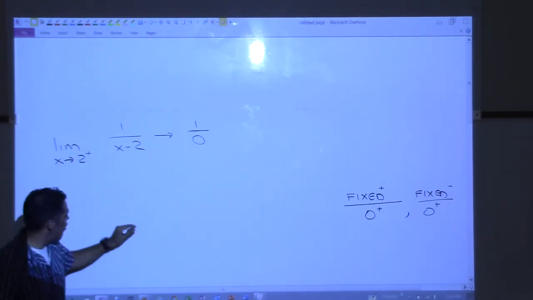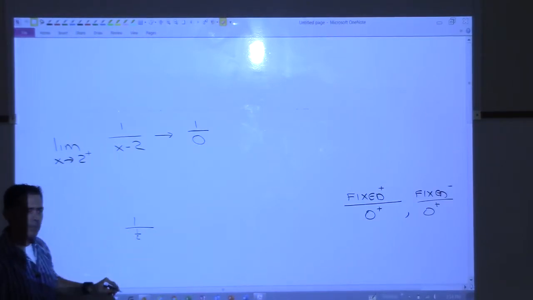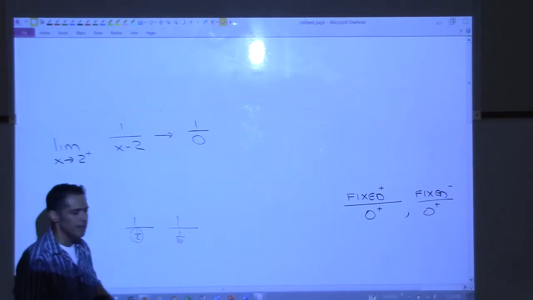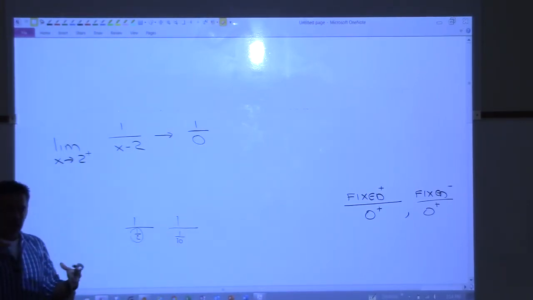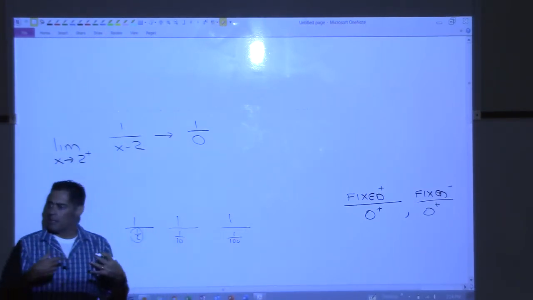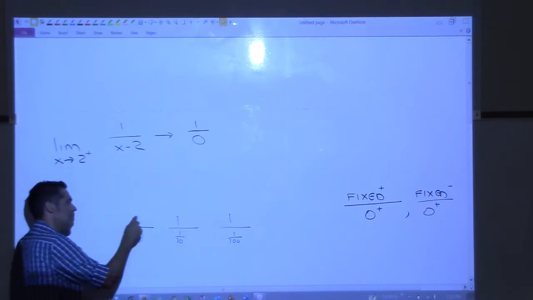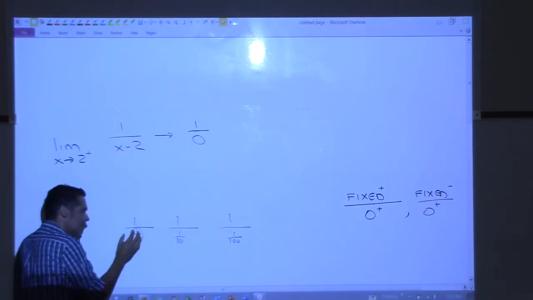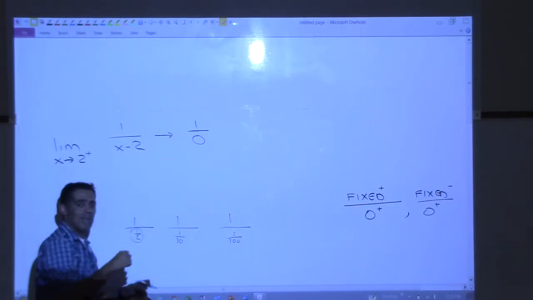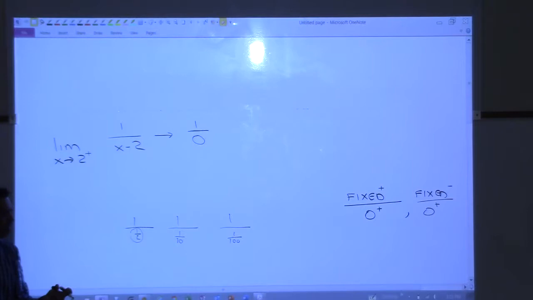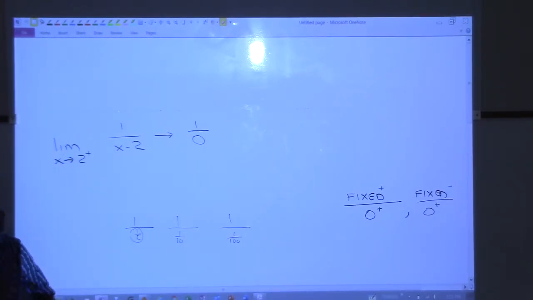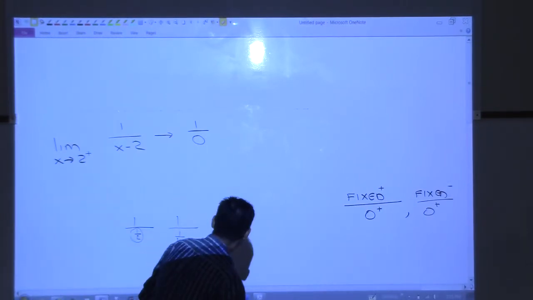If I take 1 and divide it by a half, that's 2. 1 over 1/10 is 10. 1 over 1/100 is 100. So if your top stays fixed and your denominator gets small, the ratio explodes and gets big. So this wants to become infinite. The only question is whether it gets infinite positively or negatively. Does that make sense?